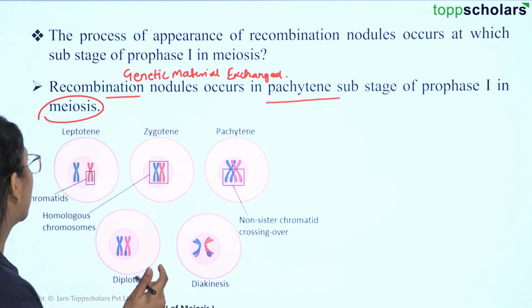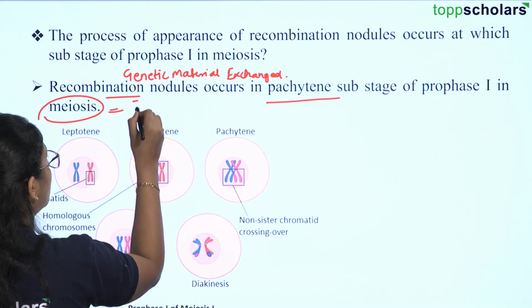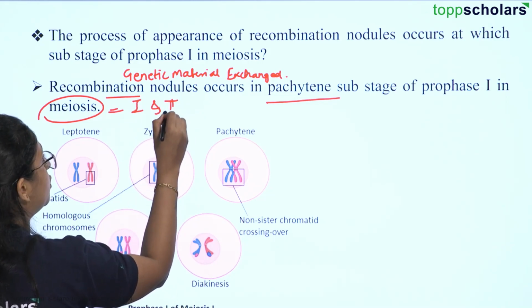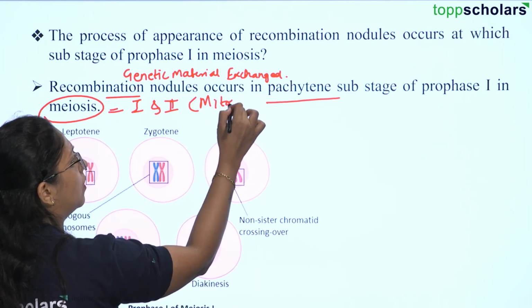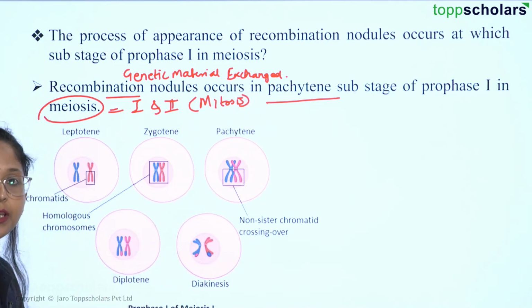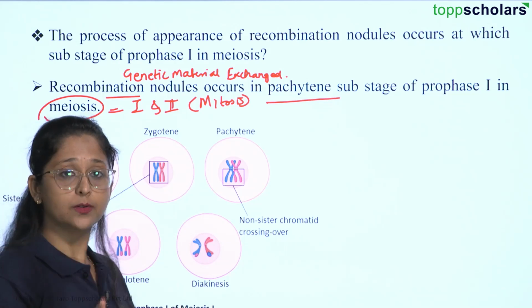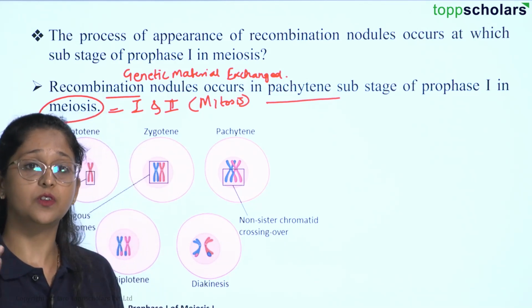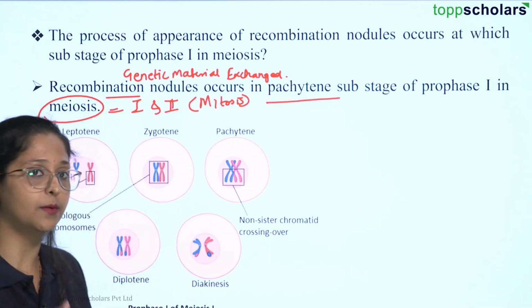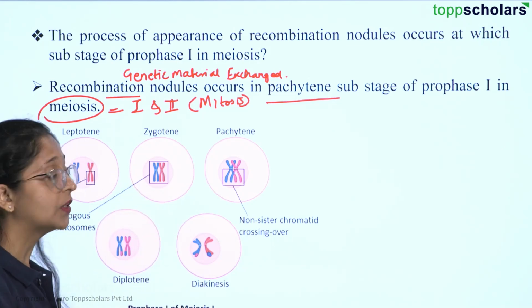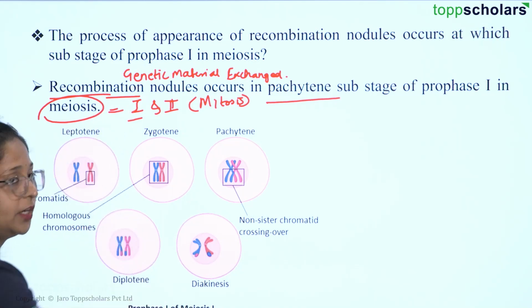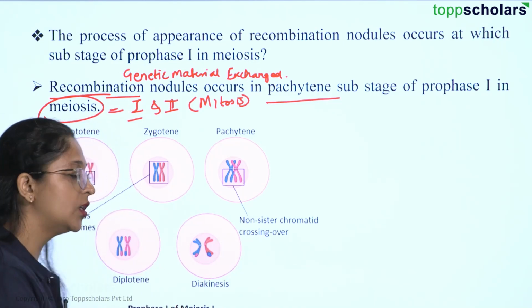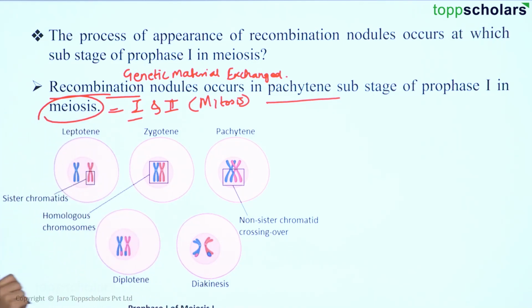Meiosis again is divided into two divisions. So we have meiosis 1 and meiosis 2. Meiosis 2 is a lot similar to mitosis, right? It is exactly the replication of mitosis, but in meiosis 1 there are different stages which are not repeated in meiosis 2. So in meiosis 1, we have recombination. Where exactly would the recombination occur? It would happen in the prophase.